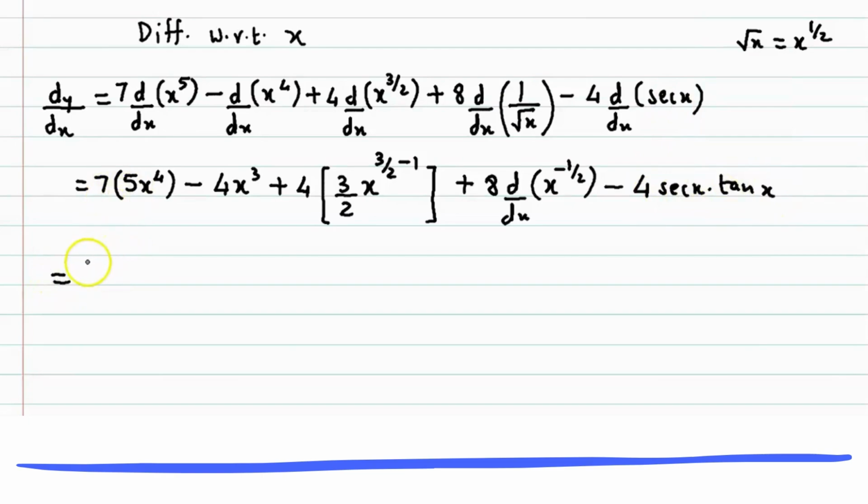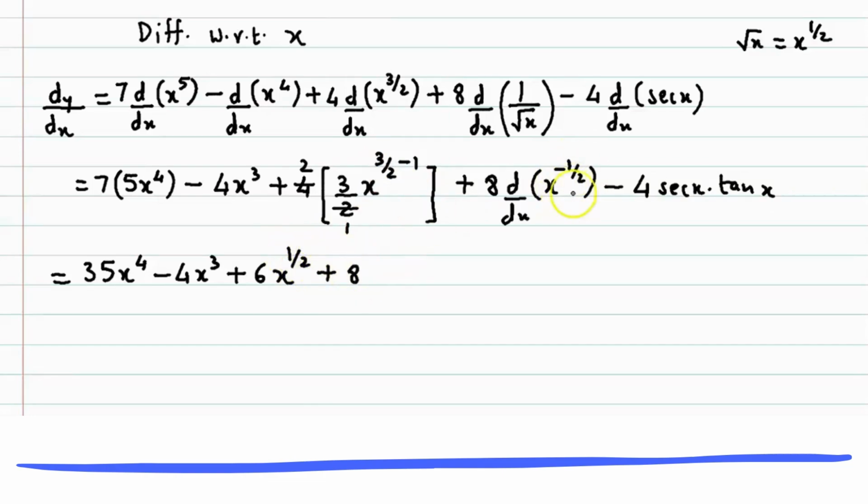So here we have 7 5s, so that's 35x raised to 4 minus 4x cube. 2 1s are 2, 2 2s are 4, and 2 into 3, that becomes 6 into x raised to, here if we equalize the denominator, so it will be 3 minus 2, so that's 1 upon 2 plus 8 times.